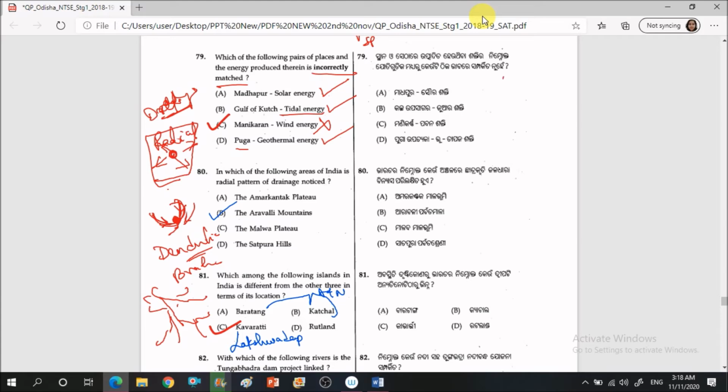Third is the trellis system. Trellis system means the streams should be parallel and they should be joining at 90 degrees. These are the trellis systems.